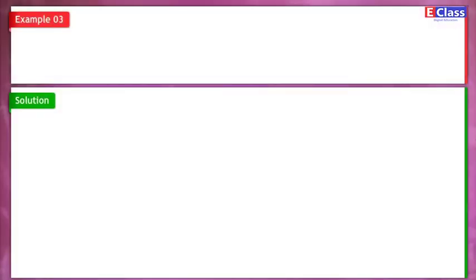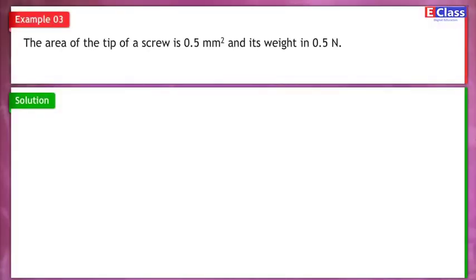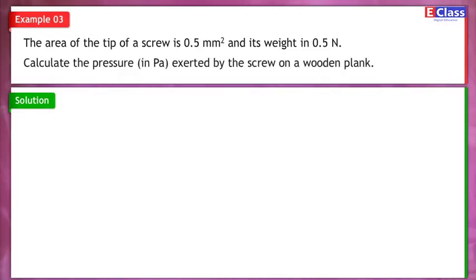Example 3. The area of the tip of a screw is 0.5 m square and its weight is 0.5 N. Calculate the pressure in Pa exerted by the screw on a wooden plank. Given, area is equal to 0.5 into 10 raised to minus 6 m square.